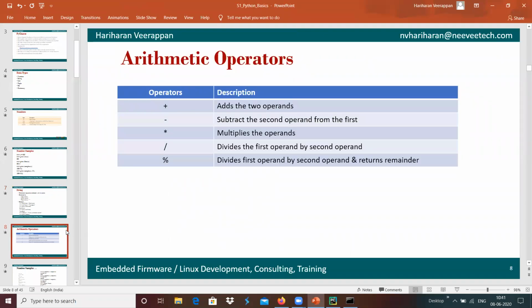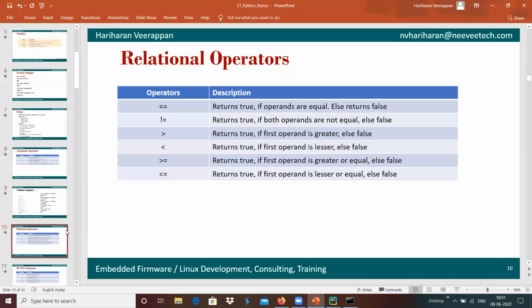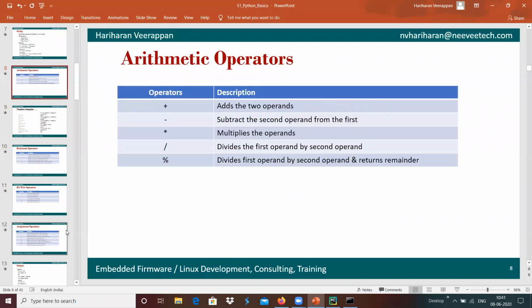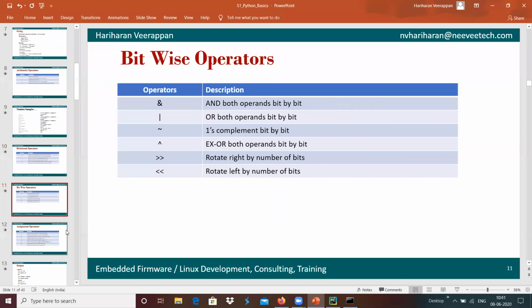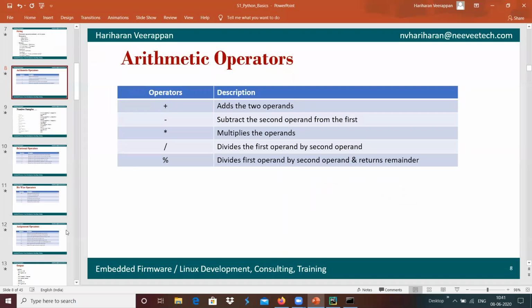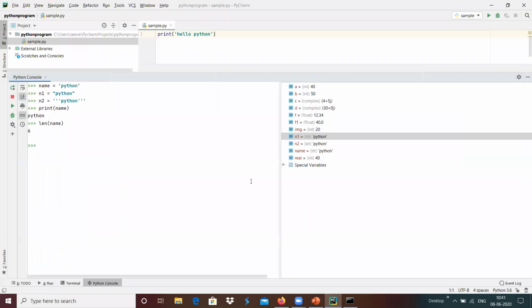In order to perform different operations, we have different operators like arithmetic operators, relational operators, bitwise operators, and assignment operators. The arithmetic operators do different jobs, such as adding the two operands and placing the result, subtracting the two operands, multiplying the operands, dividing the operands, and we have the modulus operator as well. For example, here we have the variables over here.